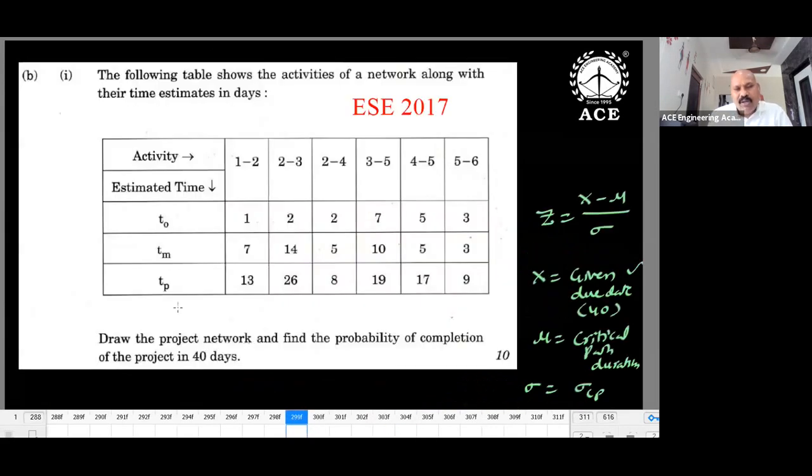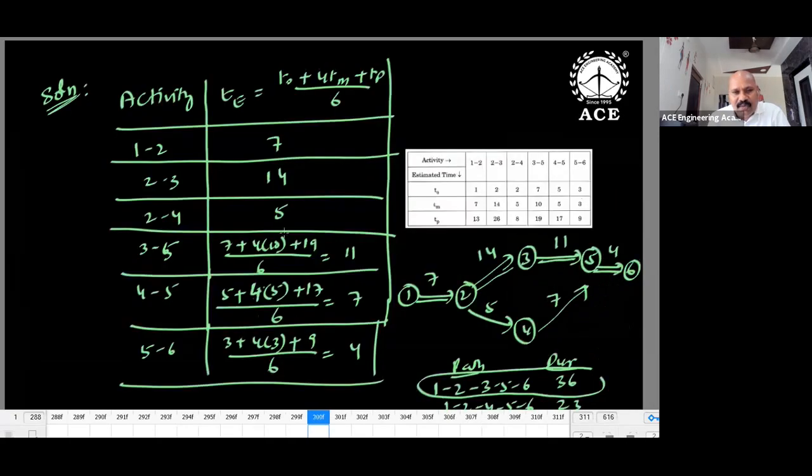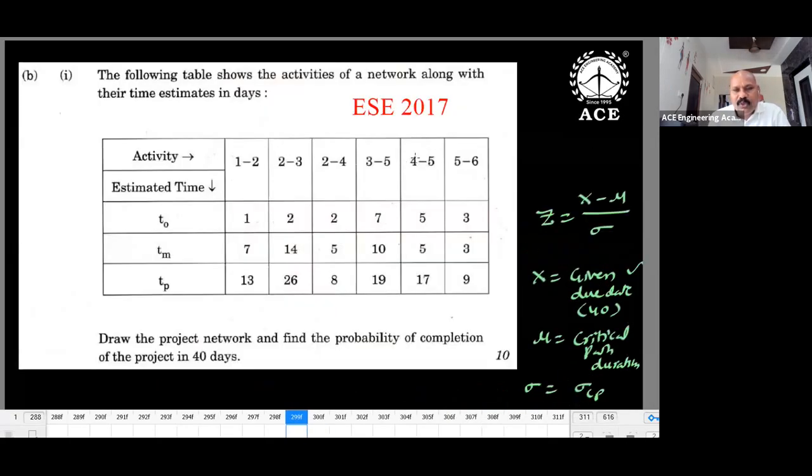Let us take this question: draw the network and find the probability of completion. It's a matter of 2 minutes. I have the answer. The activities are 1 to 2, 2 to 3, 2 to 4, 3 to 5, and so on, six in total. How to draw the diagram? Circle 1, circle 2, you can join them. These are activities in terms of I to J, and 3 values are given for each activity.